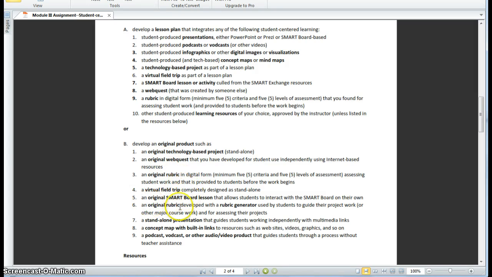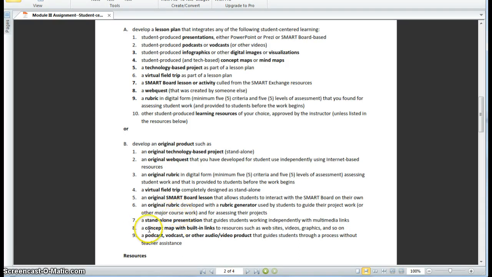Another option is to develop a Smartboard lesson. Now, this kind of lesson involves using resources that are available from Smartboard, but you're developing the Smartboard lesson using those resources. The resources might be things that you've developed in Smartboard, or it might be taking elements from the Smartboard Exchange and putting into something that represents a lesson for the students, and they're the ones that are going to be interacting with the Smartboard, not the teacher.